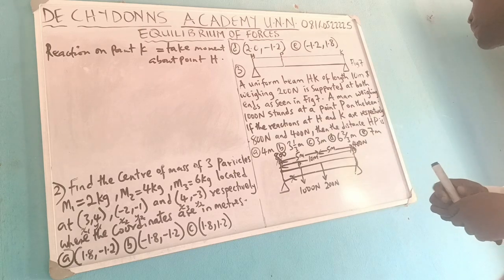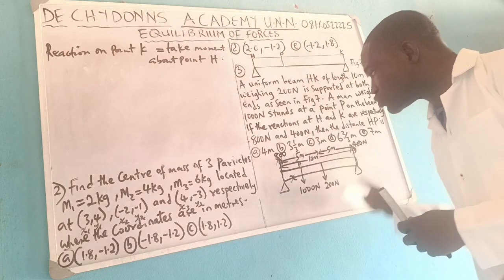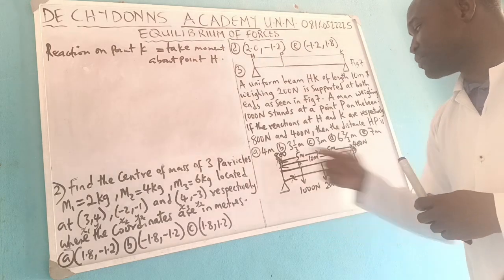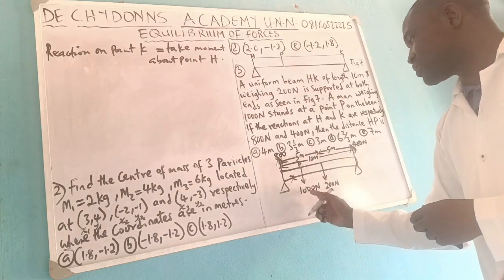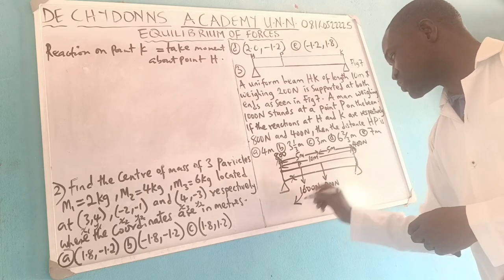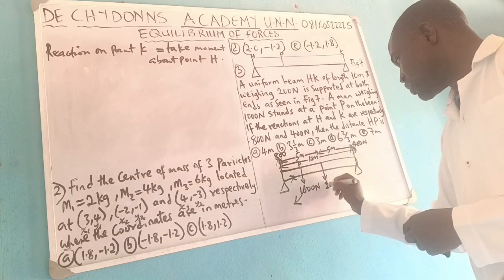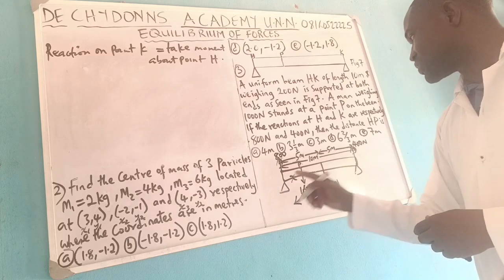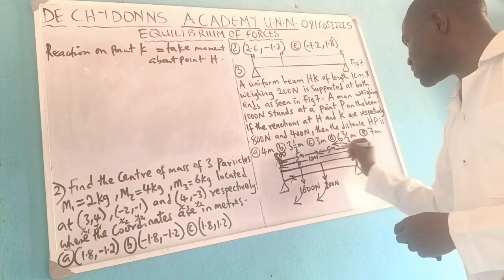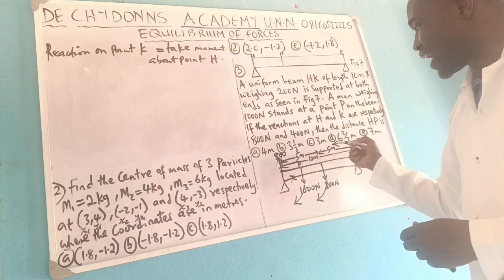This will be moving like this clockwise, and this will be moving like this anti-clockwise.